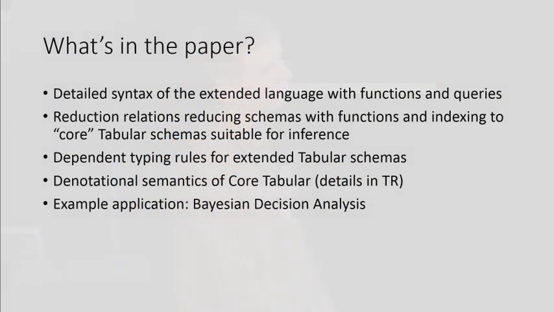So what's actually in this new paper? In the paper, we have the detailed syntax of the extended language with functions and queries. We have a reduction system which reduces Tabular queries into core Tabular queries, which have straightforward factor graph semantics. We have a dependent type system, and as I mentioned before, a measure theory-based denotational semantics and an example application based on Bayesian decision analysis.